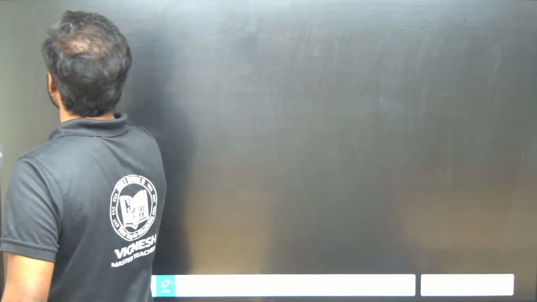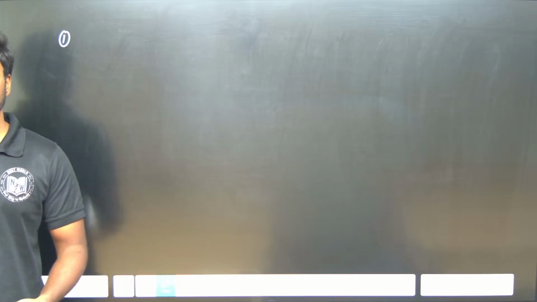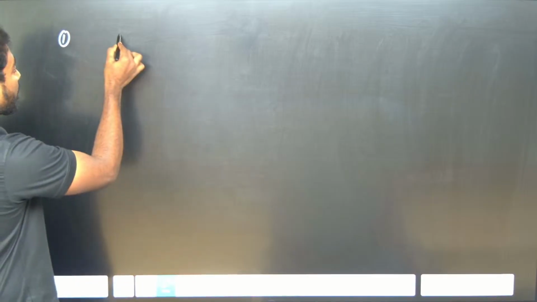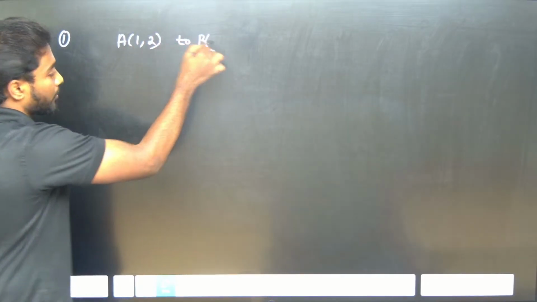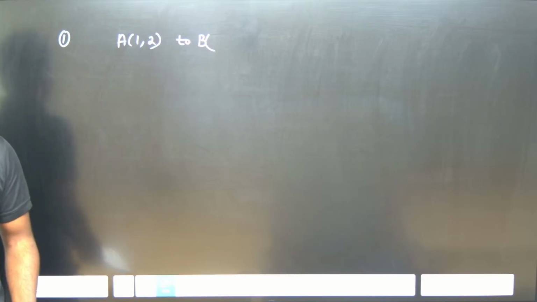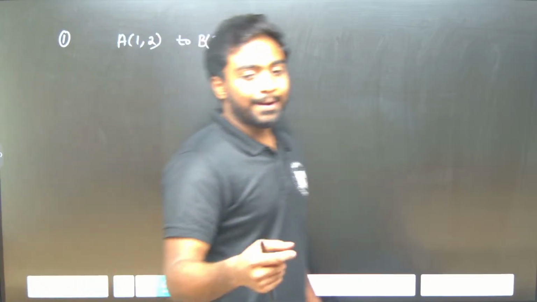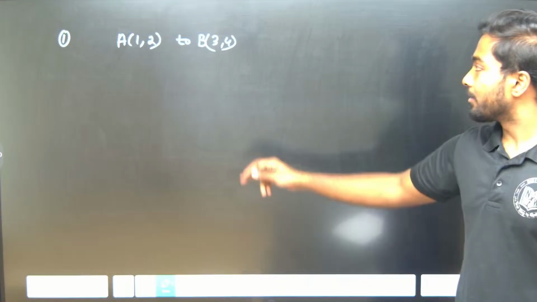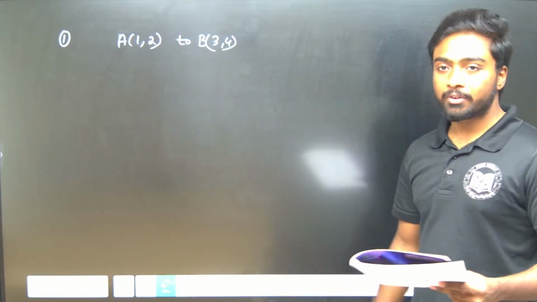The first question: a particle is displaced from a point A, that is (1, 2), to B, that is (3, 4). So a particle has been displaced from point A to point B, having points (1, 2) and (3, 4).